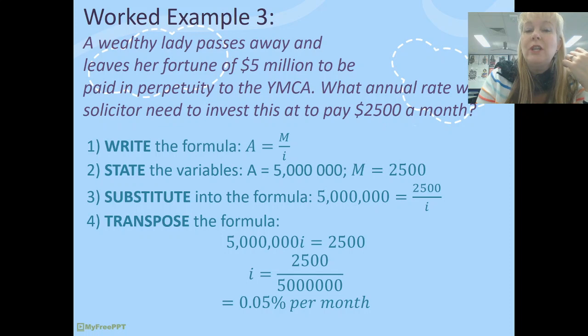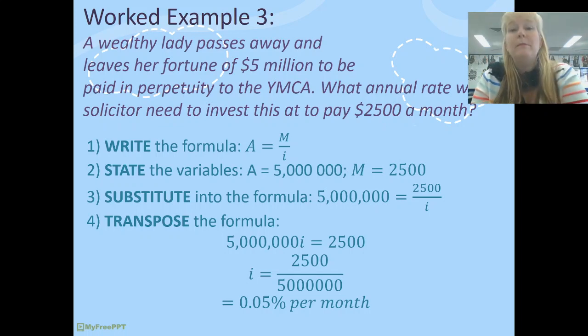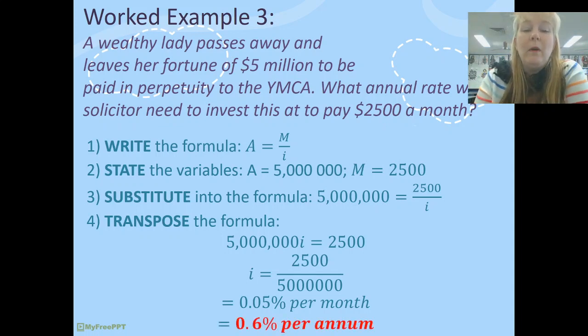Now, I need to change that into an annual interest rate as per the question. So I'm going to multiply that by 12, and I end up with 0.6% per annum. So it shouldn't be too hard for this wealthy lady's fortune to find a bank that will offer that kind of rate. In fact, I think that will probably end up paying the YMCA a lot more money than that, because that's not a very high interest rate at all.